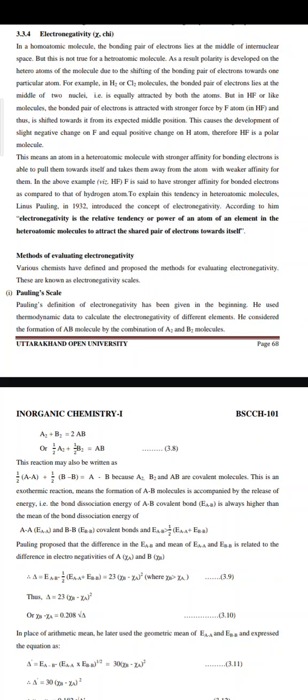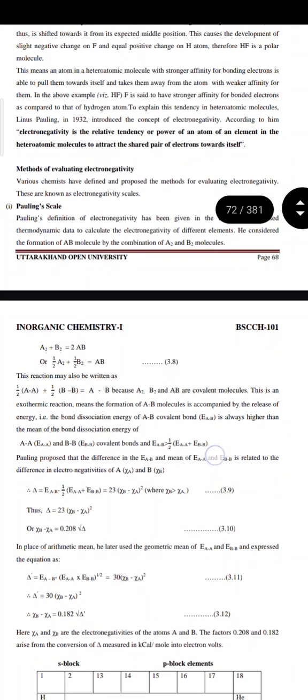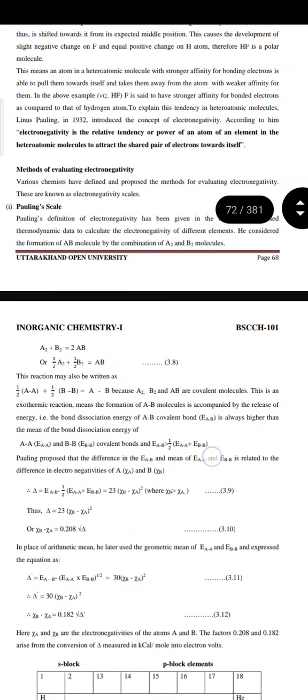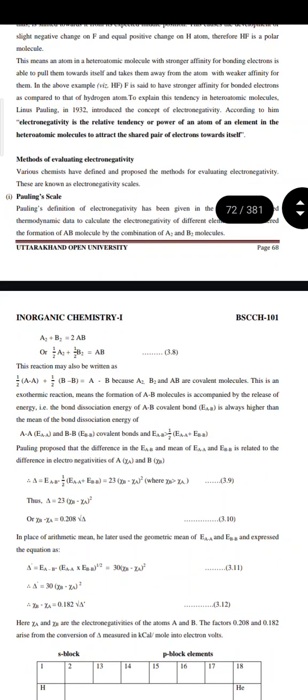To explain this tendency in heteroatomic molecules, Linus Pauling in 1932 introduced the concept of electronegativity. According to him, electronegativity is the relative tendency or power of an atom of an element in a heteroatomic molecule to attract the shared pair of electrons towards itself.